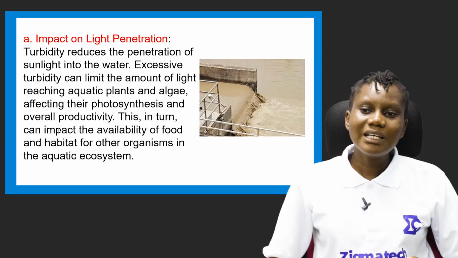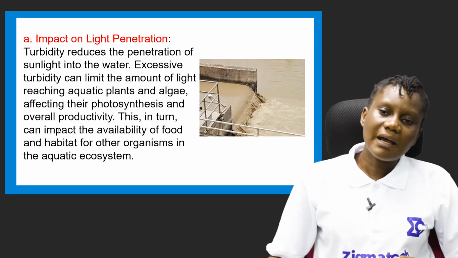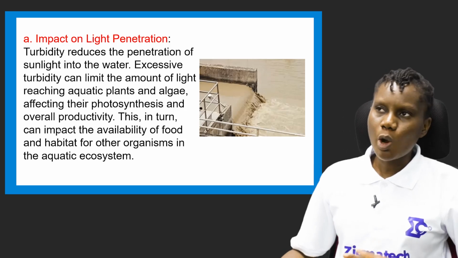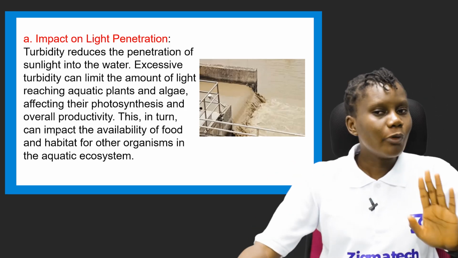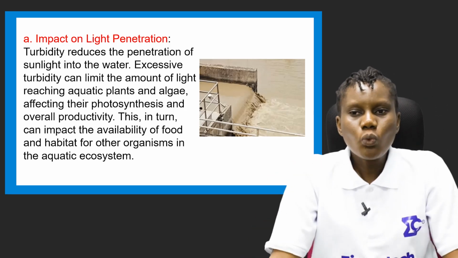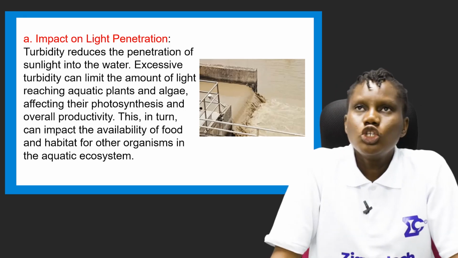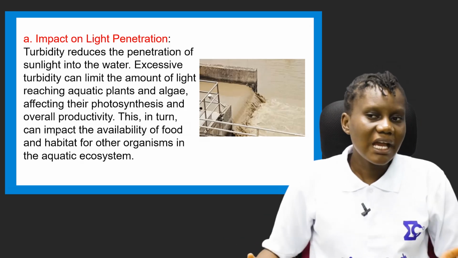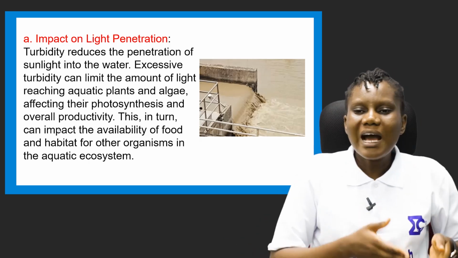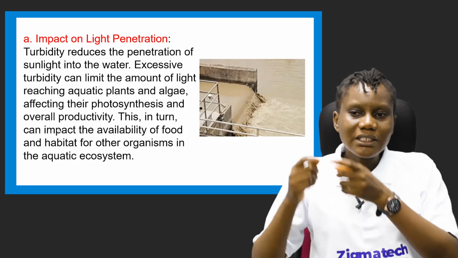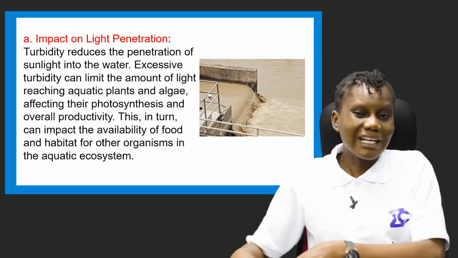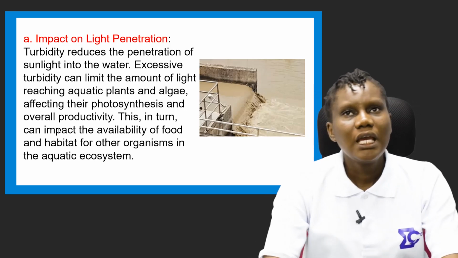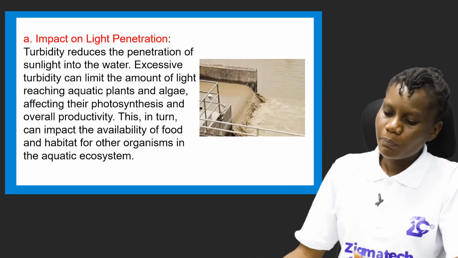This in turn can impact the availability of food and habitat for other organisms in the aquatic ecosystem. Imagine some organisms that feed solely on aquatic plants and algae. When these aquatic plants or algae do not have access to light, they cannot produce their food, and they die in the process. Thereby it will have an effect on other aquatic organisms that depend on these aquatic plants and algae for food.